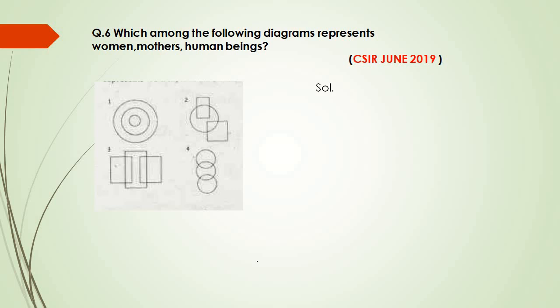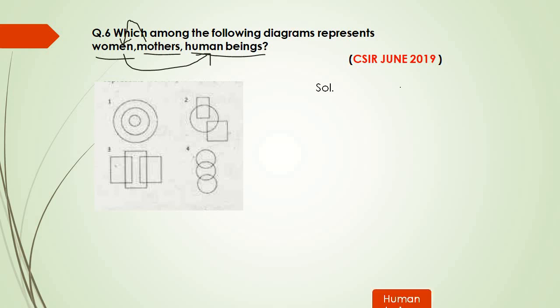Alright. Your next and last question is, which among the following diagrams represents women, mothers, and human beings? Before solving such Venn diagram questions, just determine the relation between these three values. What will be the relation? All mothers will be women, but the reverse is not true. Similarly, all women will be human beings, but the reverse is not true.